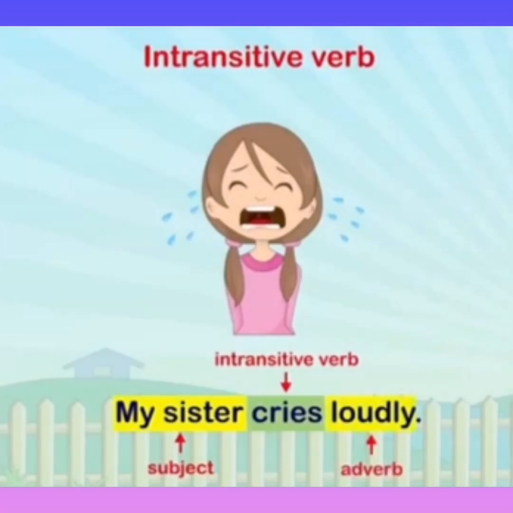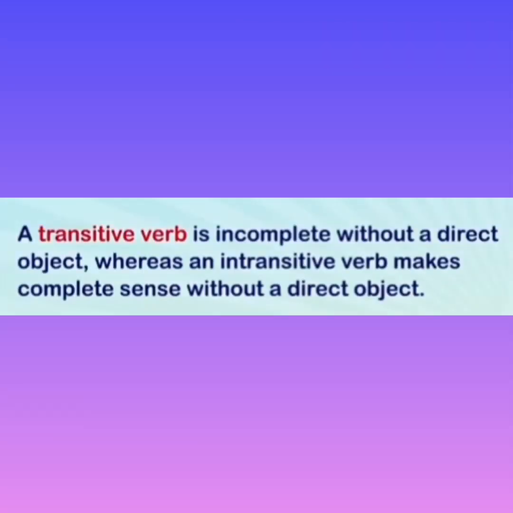Without an object. A transitive verb is incomplete without a direct object, whereas an intransitive verb makes complete sense without a direct object. Okay, means with a transitive verb, a direct object is always needed. If there is no direct object, the sentence is incomplete. Whereas with intransitive verbs, there is no need of a direct object. Without the direct object itself, the sentence is completed.